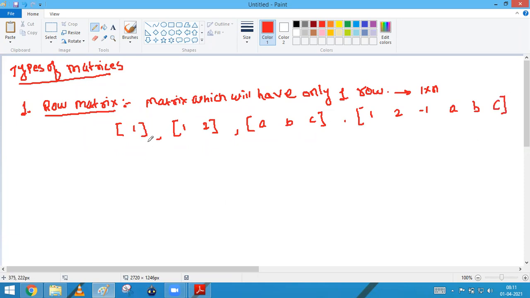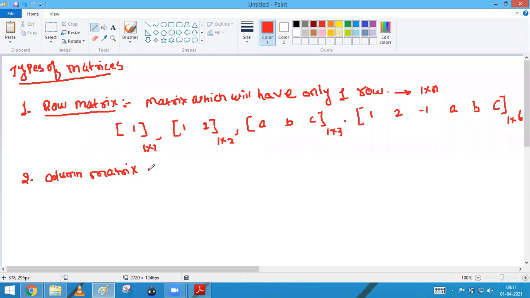Now if you define the order of this matrix, it will basically be 1 cross 1. Okay, what about the order of this matrix? This will be 1 cross 2. There is only one row and two columns. What about this? One row and three columns. What about this? 1, 2, 3, 4, 5, 6. So 1 cross 6 means one row and six columns. Okay, so whenever you get a matrix which has only one row, such a type of matrix is called the row matrix.